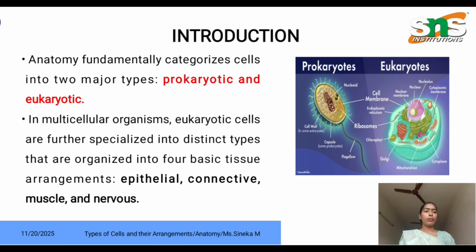Connective tissue usually helps with binding, support and protecting our organs. There are many types of connective tissue in our body, for example, loose connective tissue, dense connective tissue, and specialized connective tissue such as blood, bones and all. The third one is muscular tissue. In the heart it is called cardiac muscle. The other one is skeletal muscle, which attaches to bones. The third one is smooth muscle, which is present in internal organs, which is helpful for pumping and also producing movements and various functions.